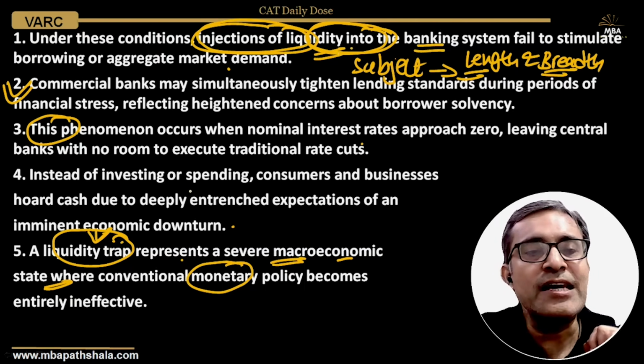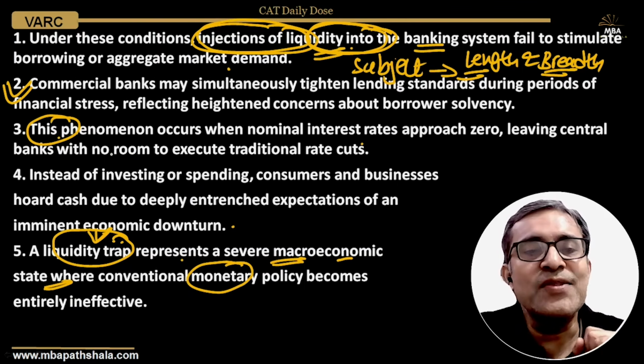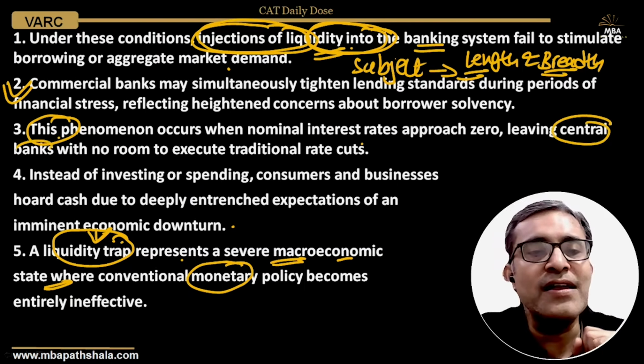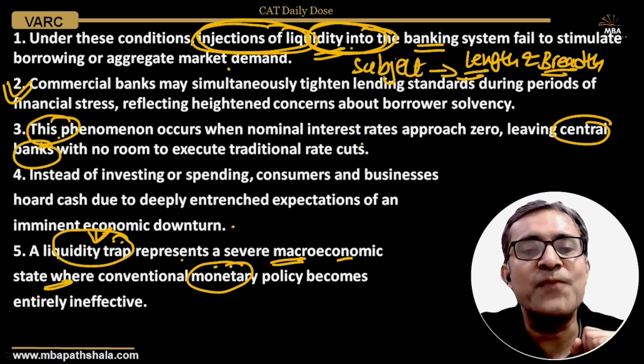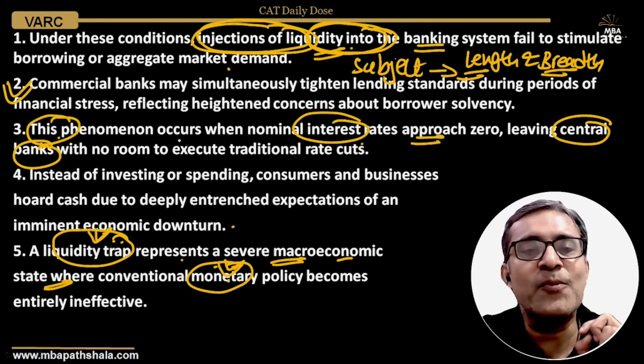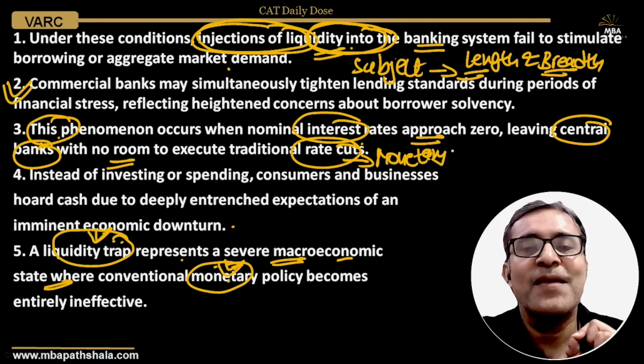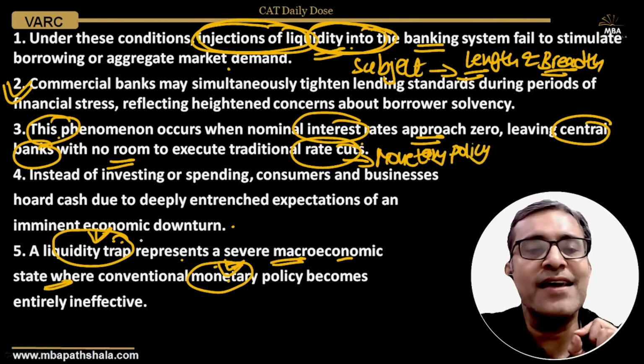Of course, even in the third, this phenomenon occurs when nominal interest rates approach zero, leaving central banks with no room. So central banks are not left with much choice. Their instrument of monetary policy is cutting interest rates. Interest rates have already approached zero, so there is no further room for any rate cut. So, students, clearly once again we are discussing monetary policy. So what are we discussing? How monetary policy suddenly becomes ineffective in case of a liquidity trap.